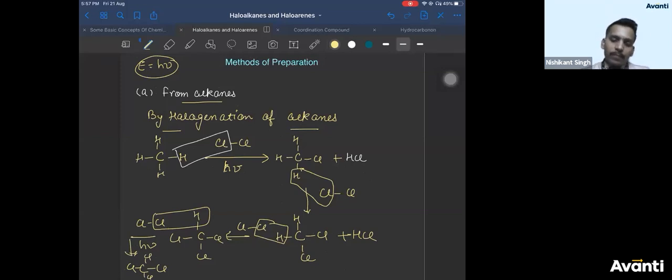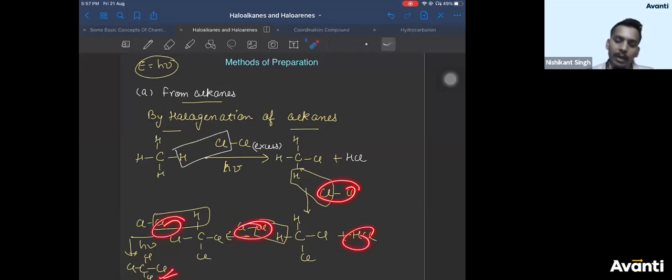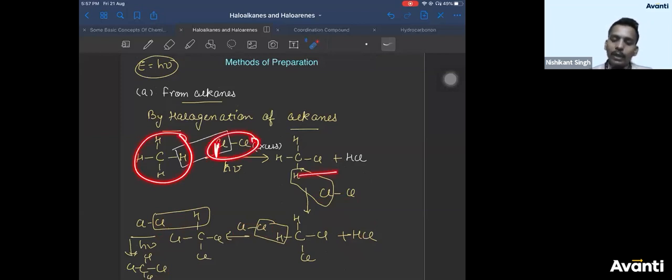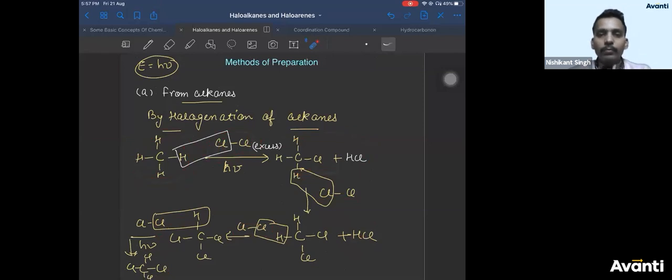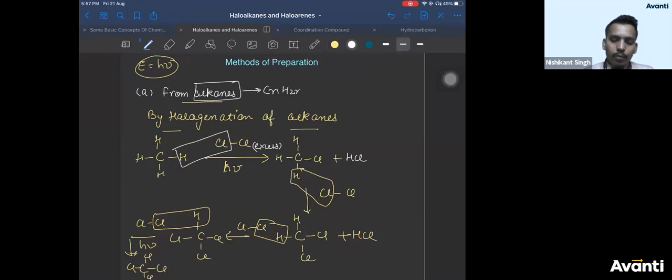So basically there are two things here. If you take chlorine in excess, what does it mean? Chlorine is present in more amount. So this reaction will keep on happening. It will stop here. But if you take methane in excess and chlorine only one molecule, then only one time halogenation will take place. That means halogenation will take place only one time, right? What is the general formula of alkanes? Alkanes have a general formula of CnH2n+2. Dhanush, this is the general formula of alkane, right?